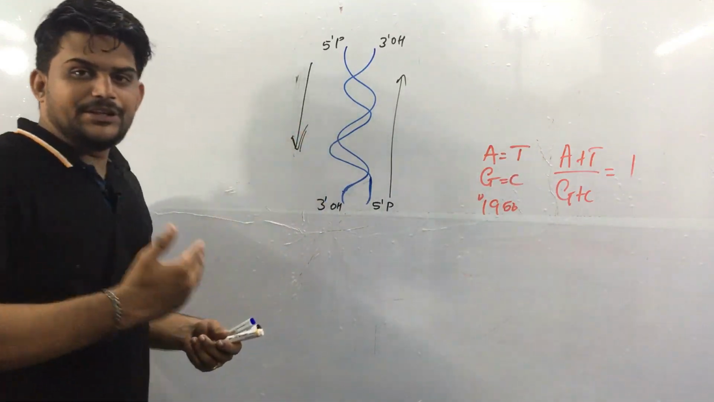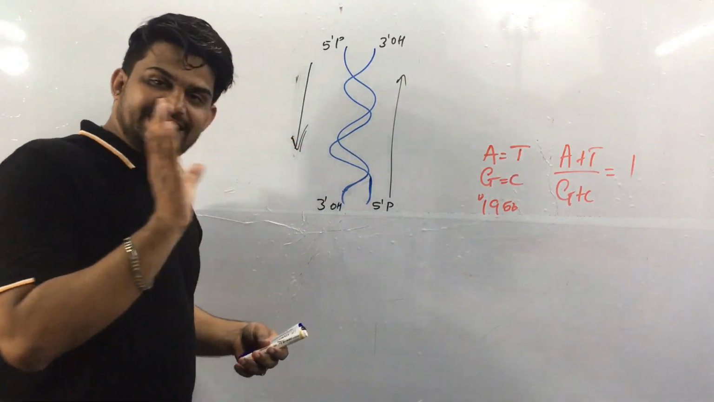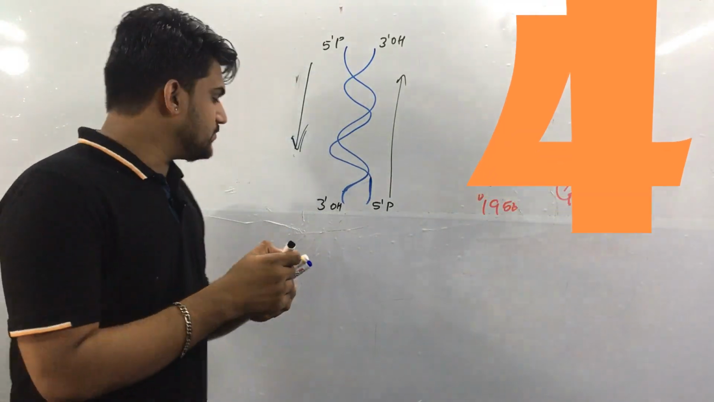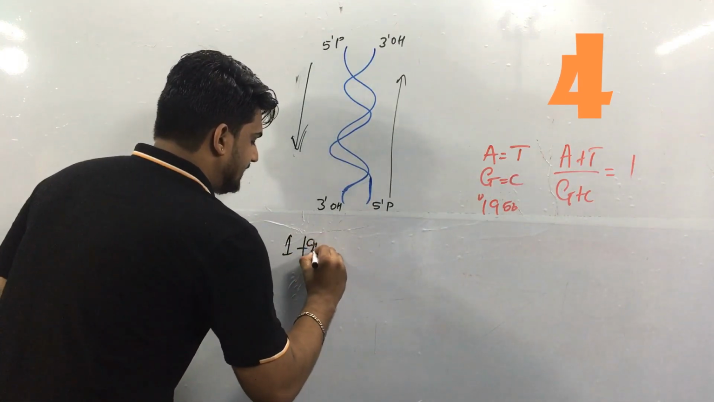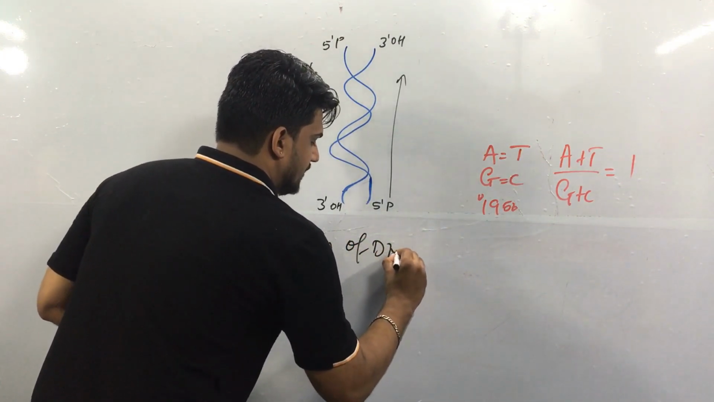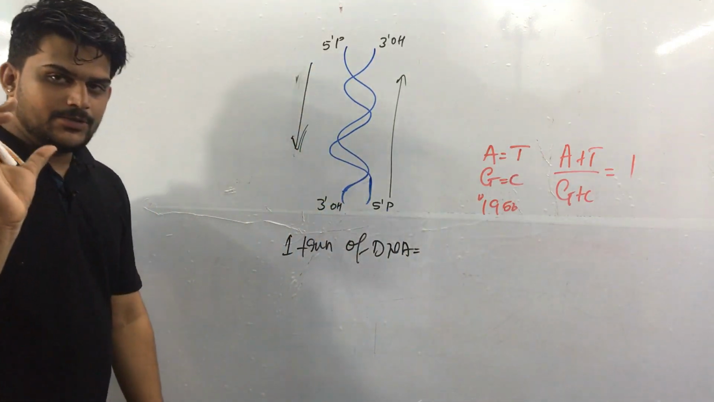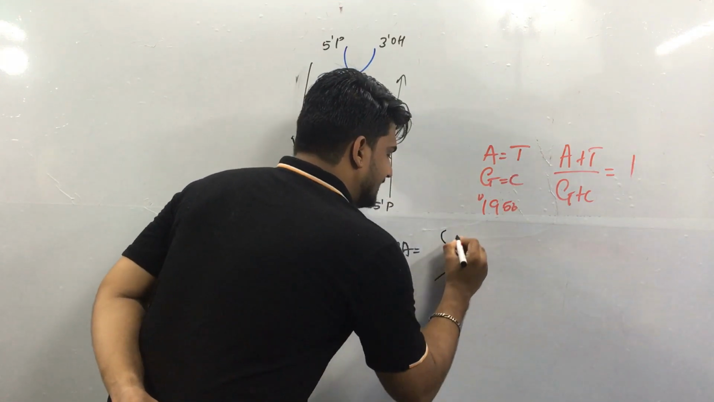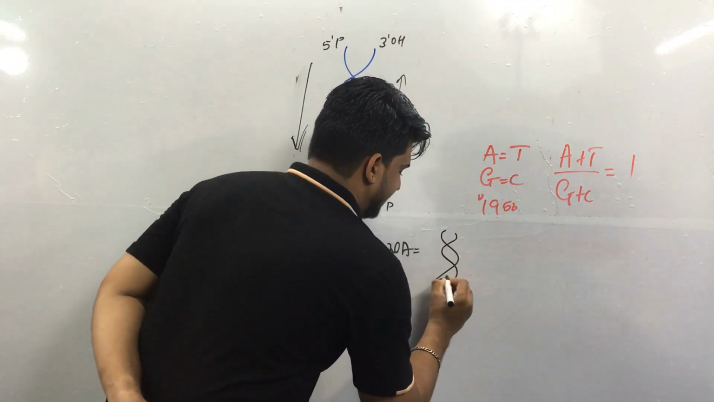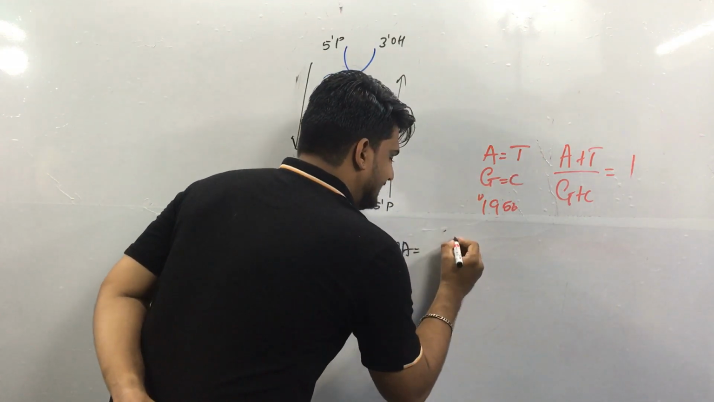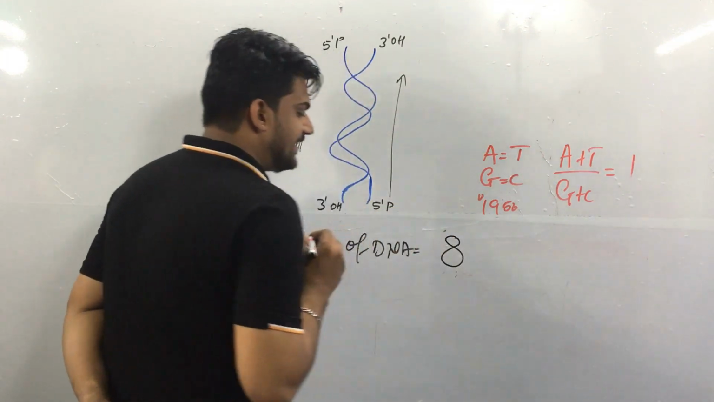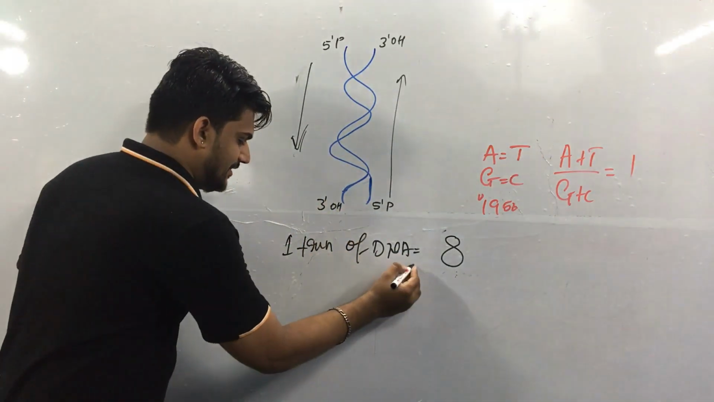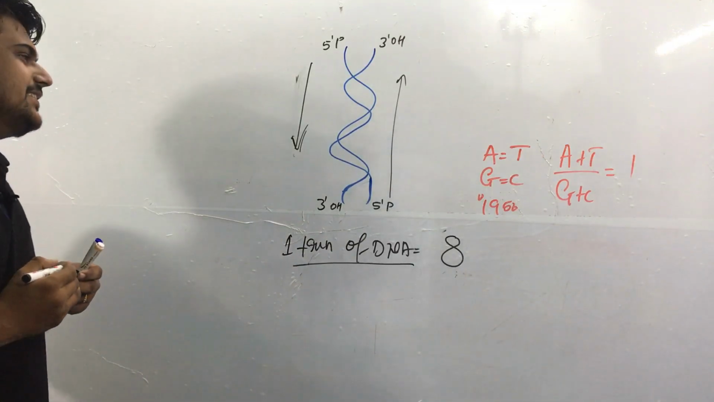Now we are coming to that particular point. Let's consider one turn of the DNA. You can ask me, what is one turn of the DNA? One turn of the DNA means an unequal figure 8. If we consider an unequal figure 8, that is also known as one turn of DNA. We can consider it like that.